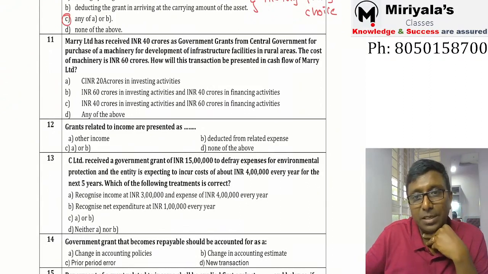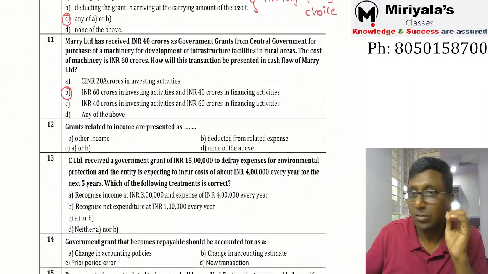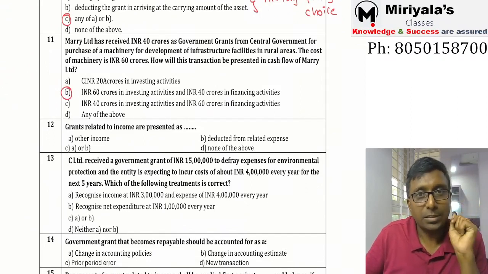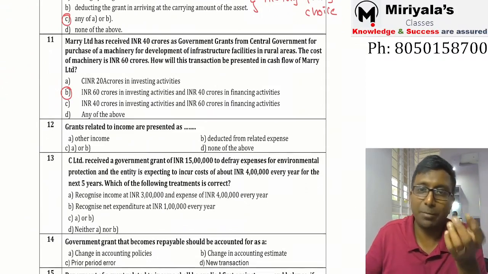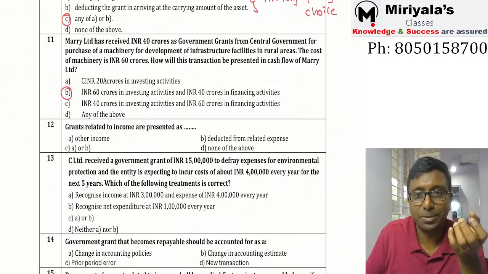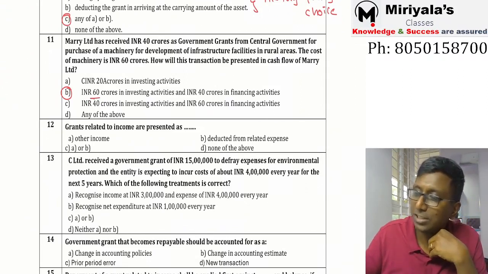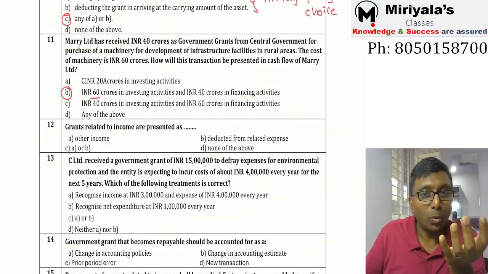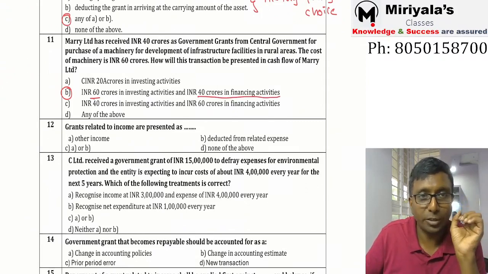Nathania says B. What about others? Yes, B is the right answer, my dear. We discussed this also in the classroom. Whatever the government grant is, the government is like funding. Maybe they are not taking a share in your company, but it is like a funding. It is helping you actually. So whatever you spend, 60 crore rupees, should be shown as investing activity. The receipt of the government grant you are supposed to recognize as a financing activity. Hope you got it.